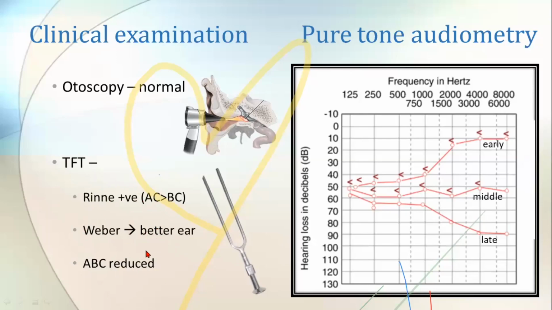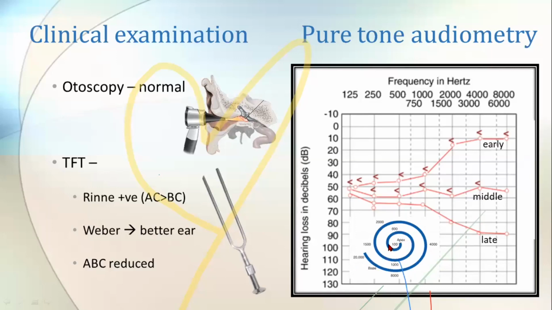But in here, you are having a sensorineural pattern. And if you get a pure tone audiometry done, you can see the lower frequencies getting affected initially. See, these are the lower frequencies: 125 Hertz, 250 Hertz, 500 Hertz. So these low frequency sounds are heard at the apex, and gradually as you go to the middle frequencies, and if you go towards the basal coil of the cochlea, you will hear the higher frequencies.